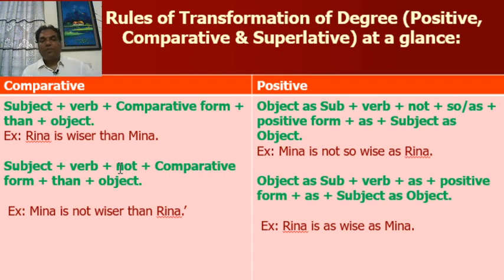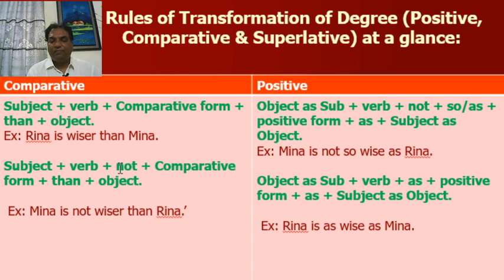Now, when subject plus verb plus comparative form plus than plus object, you have to change object as subject plus verb plus not plus so or as plus positive form plus as plus subject as object. For example, Rina is wiser than Meena.